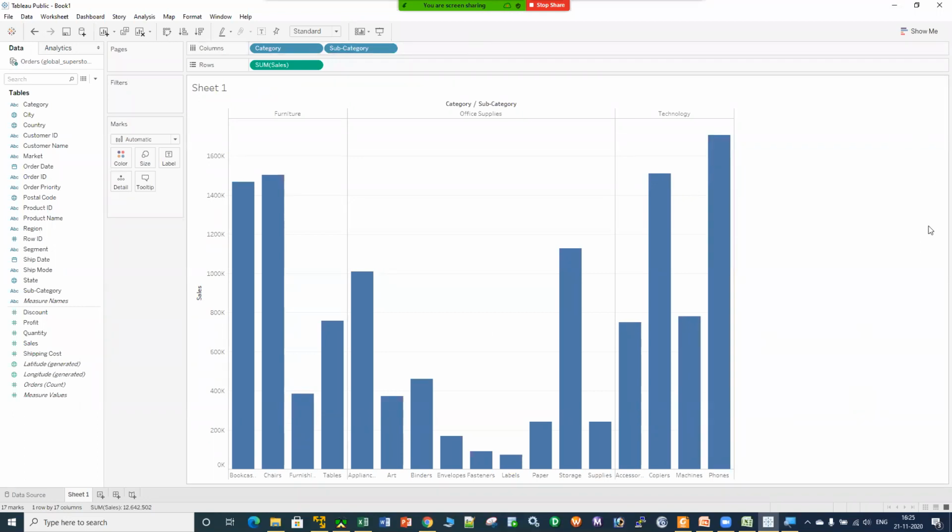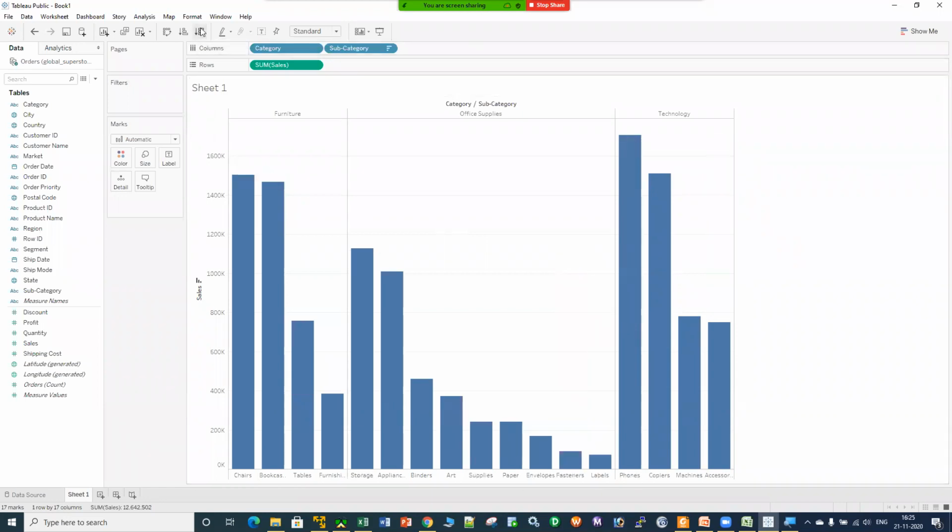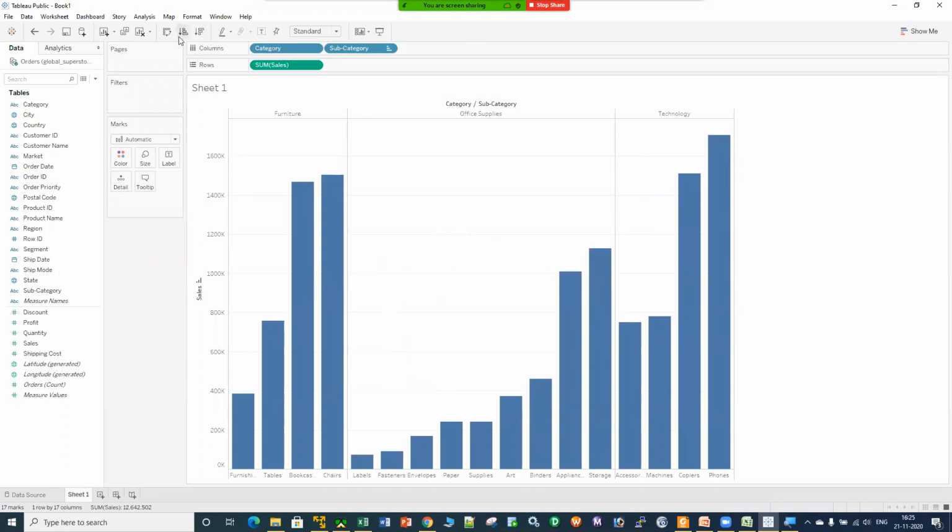Now there are a couple of things which you can do with that. If I want to sort my bar chart in the descending order, I can click over here. If I want to sort my data in the ascending order, I can click over here. Okay, if I want the label as well, how many sales we have done for this particular category and subcategory, then I can click onto this T button and that number will be there, right? If I do not want it, again let me click onto this T button and that number will be gone.